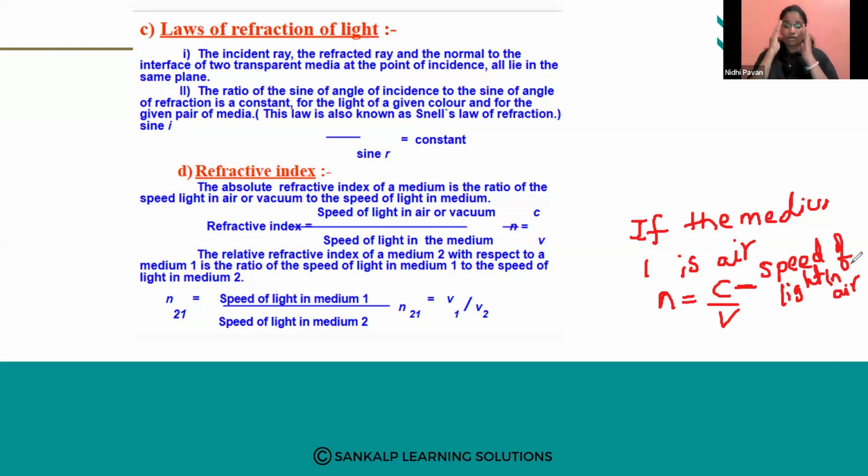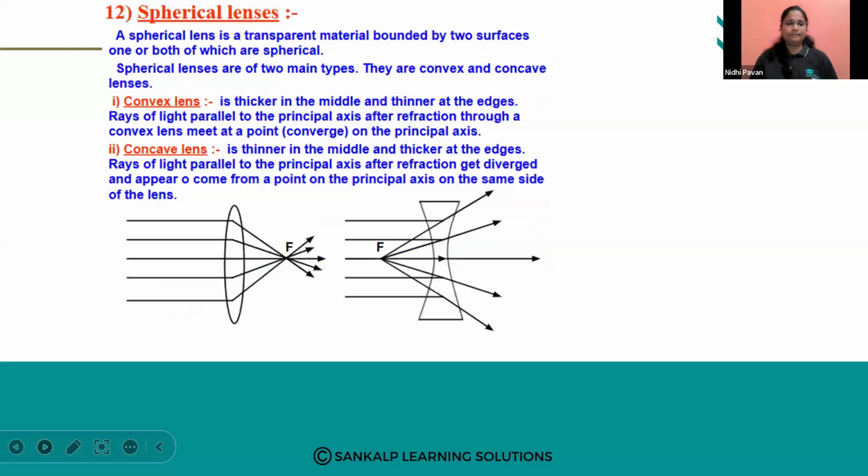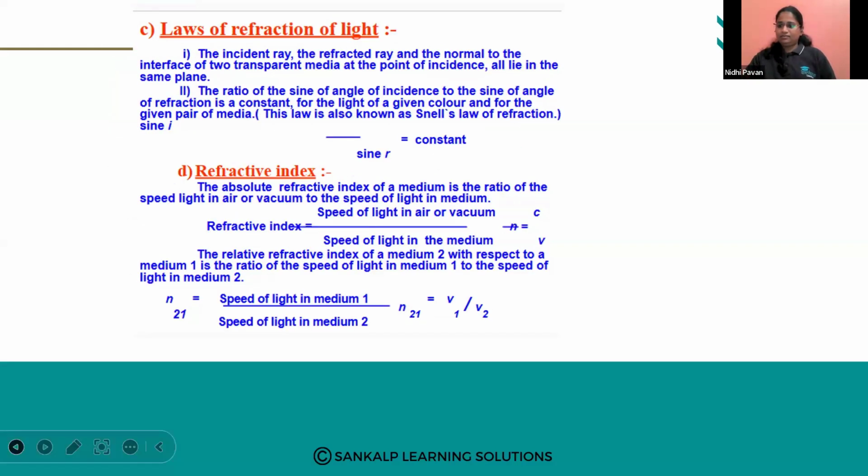Can you tell me what will be the speed of light in air? Can anyone tell me? Very easy question. Speed of light in air. Anyone?